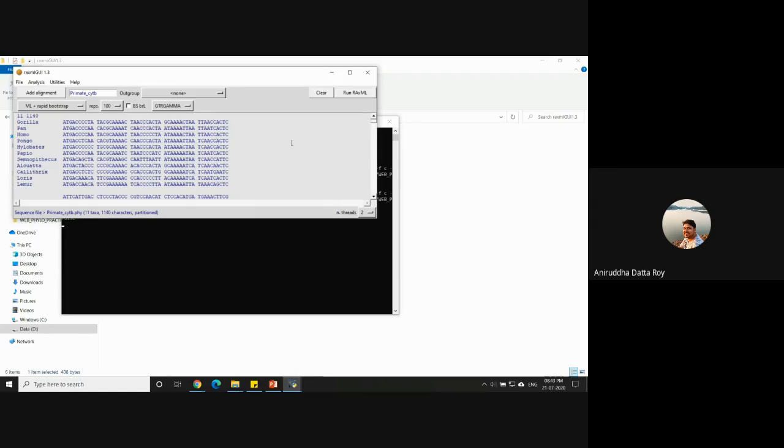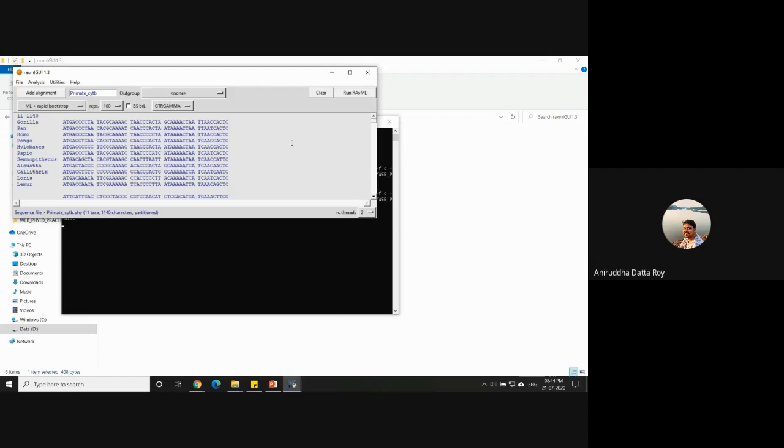Now with RAxML, one thing that it does is that it starts off with a parsimony tree instead of a random tree. The whole idea being that if you start off with a parsimony tree, it is very likely that your starting tree by itself will have a high likelihood score. That's one of the reasons why RAxML is preferred, because it speeds up your analysis.